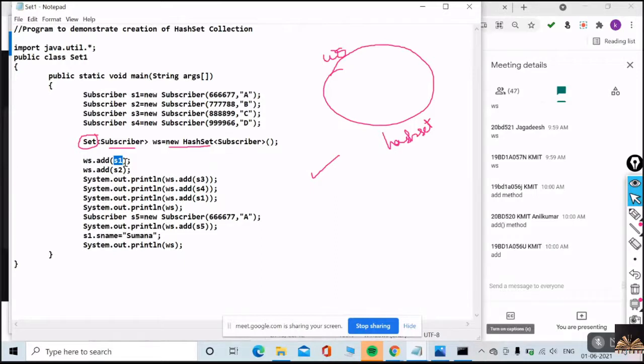Subscriber object. First subscriber object. Yes or no? WS.add(S1), that is, I am adding a subscriber object to the HashSet. And WS.add(S2), that is, I am adding the second object, S2, to the HashSet. Okay, understood now? Yes or no? Yes, okay.